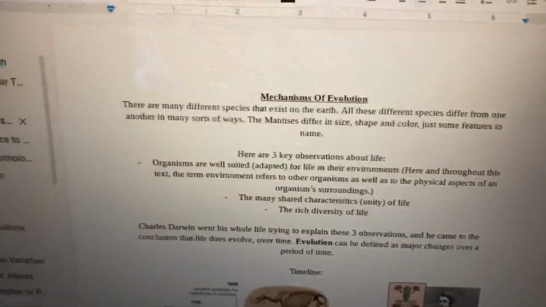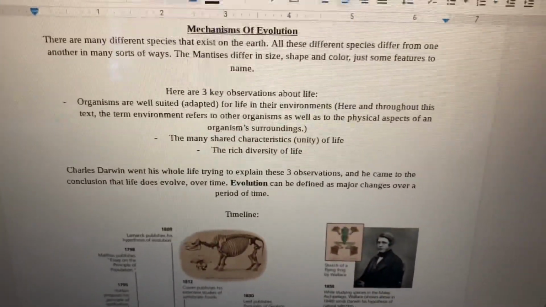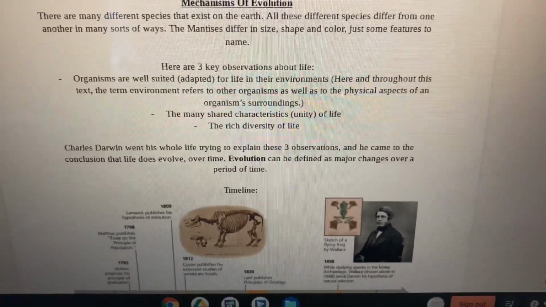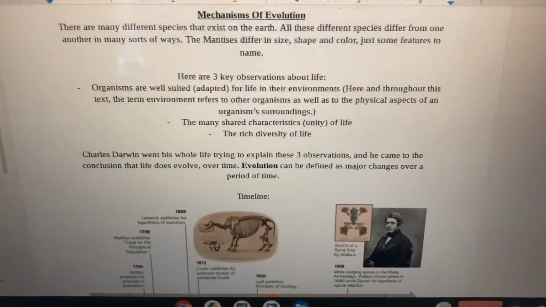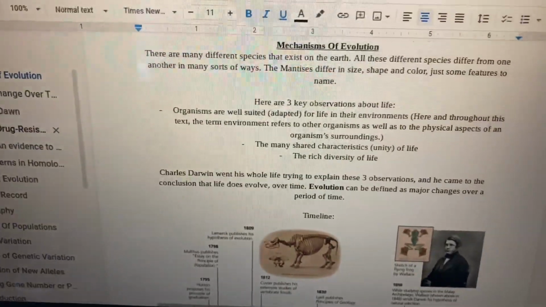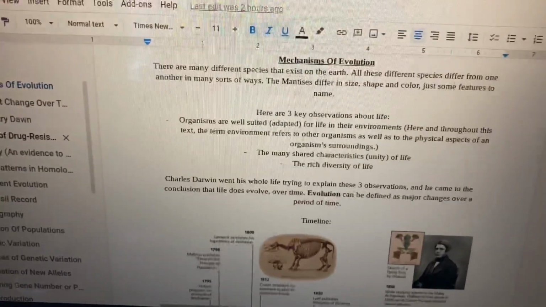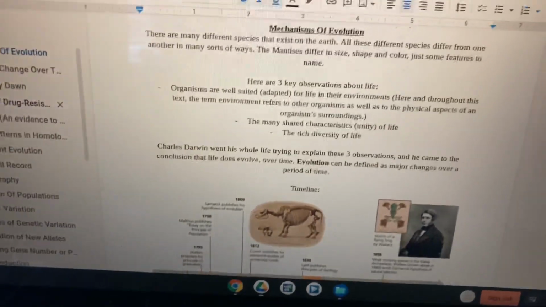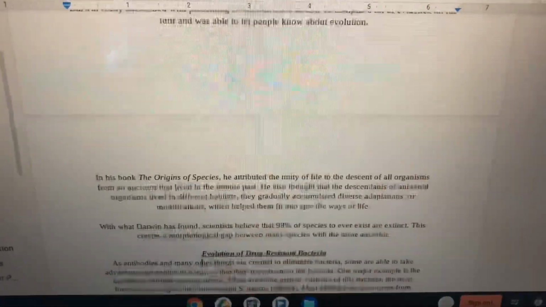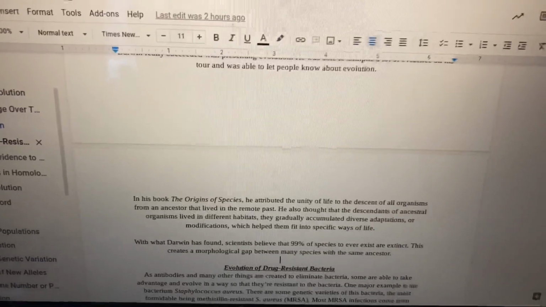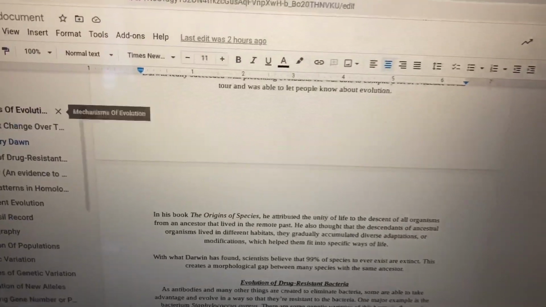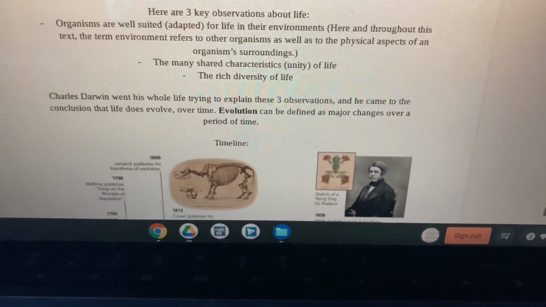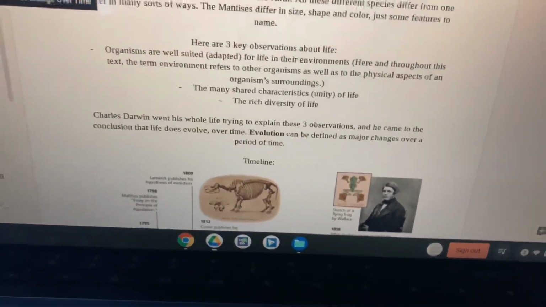So here are 3 key observations of life. Organisms are very well suited, adapted for life in their environments. They share many characteristics of life and their diversity of life. Charles Darwin is a major scientist who really devotes his life towards evolution. He goes on a trip and he does many other different things that help him prove and explain evolution to many other people who have not believed what evolution is. Evolution can be defined as major changes over a period of time.